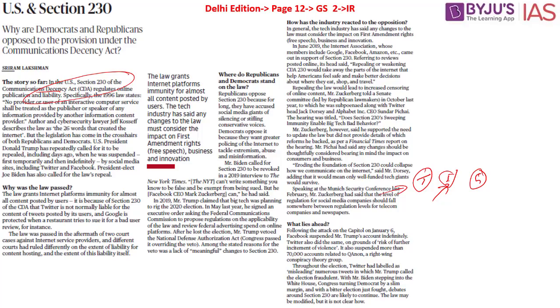This means that online companies, including social media platforms, are not liable for the content shared on their website by its users. When it comes to the United States of America, we have what is called the First Amendment. What is this First Amendment? Basically, the United States of America believes in what is called freedom of speech. So the First Amendment prohibits the government from restricting most forms of speech as well.